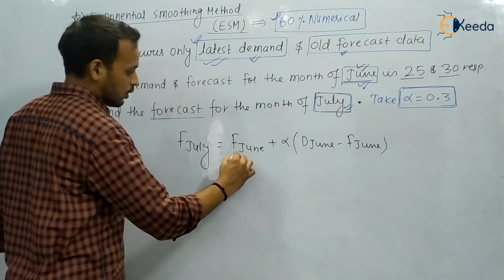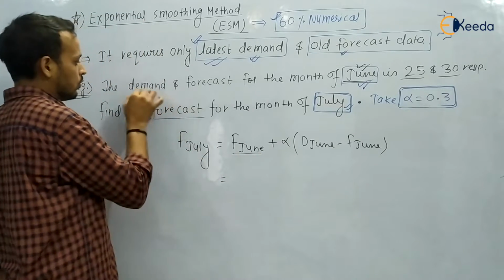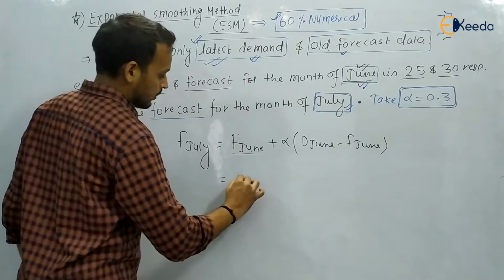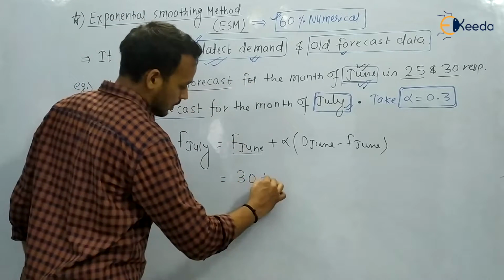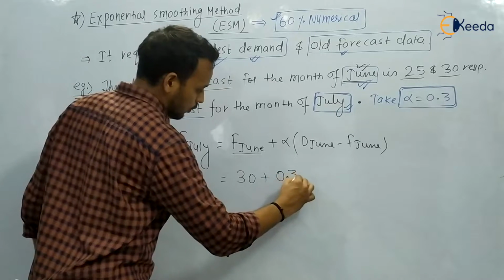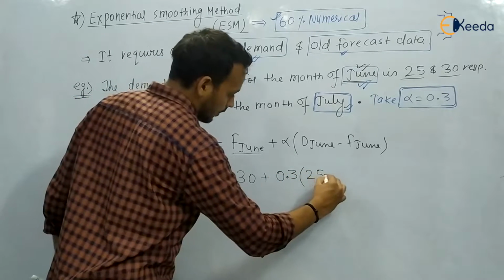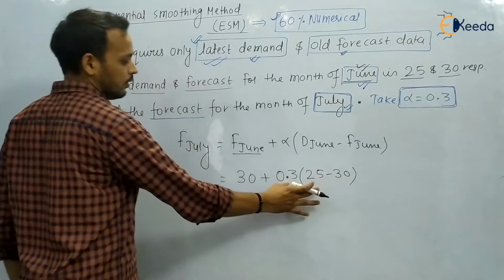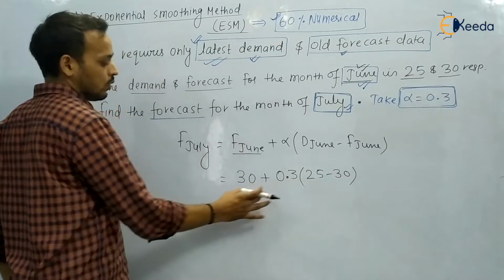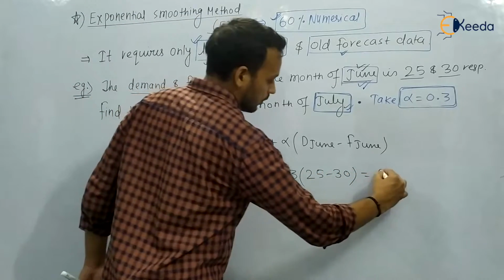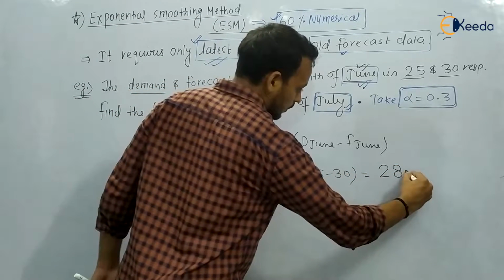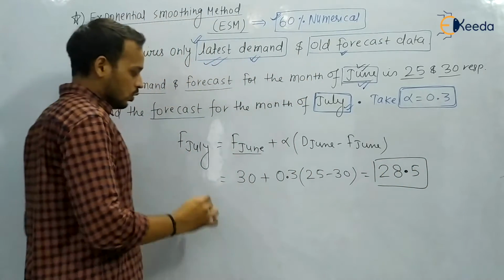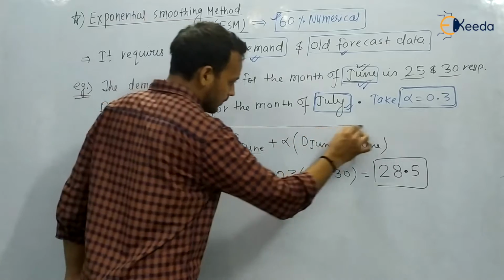The forecast for June is 30, plus alpha 0.3, times demand 25 minus 30, which is minus 5, giving minus 1.5. 30 minus 1.5 is 28.5.